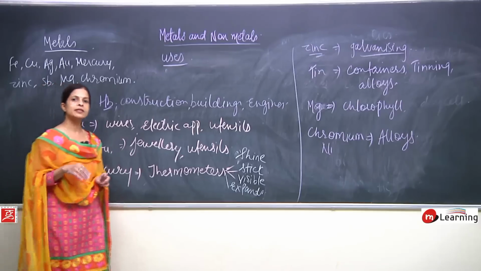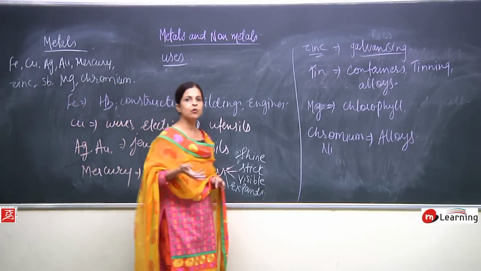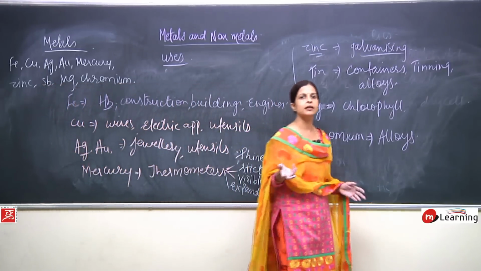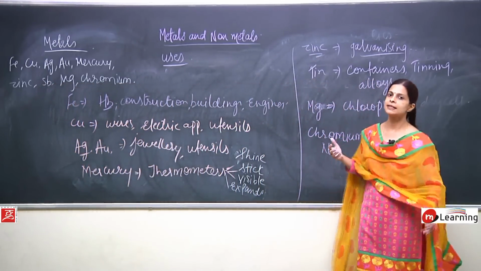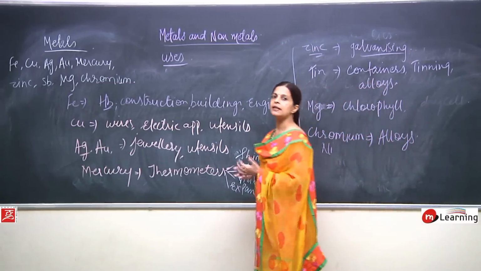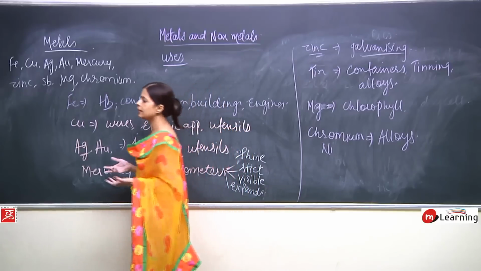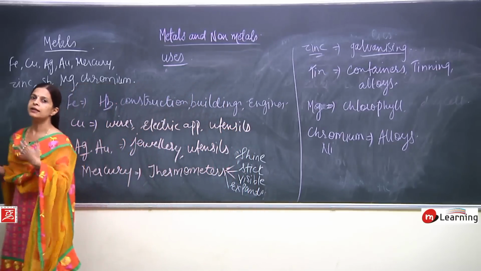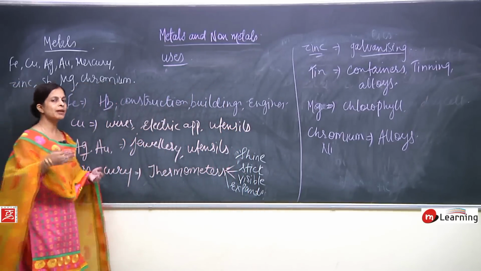In this chapter we first studied what matter is and how matter exists in the form of elements. Then we saw how many elements there are, and that they exist as metals and non-metals.